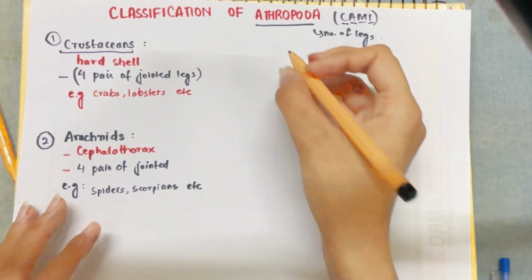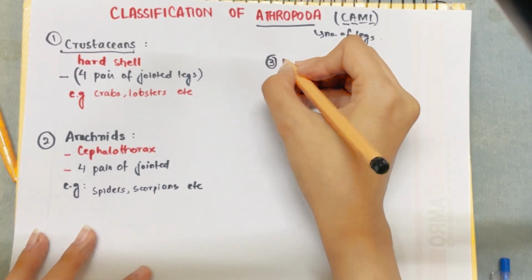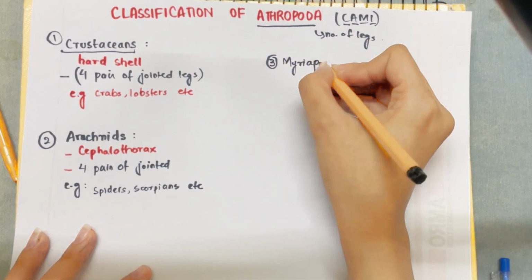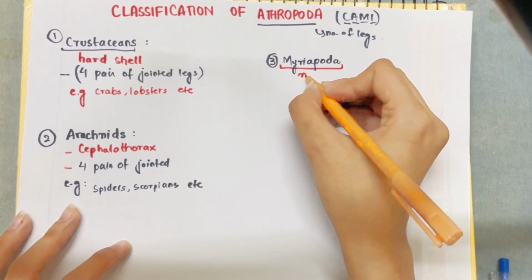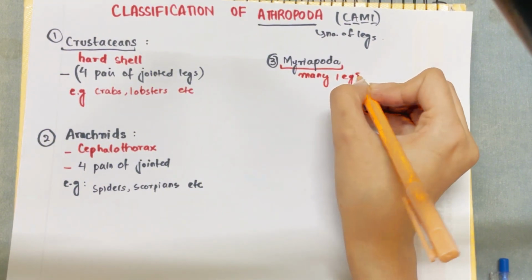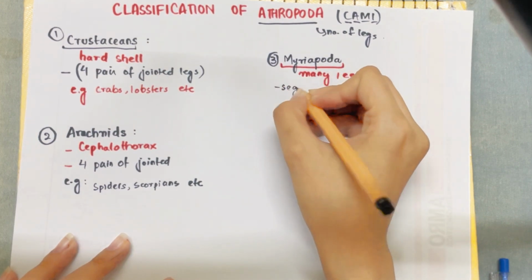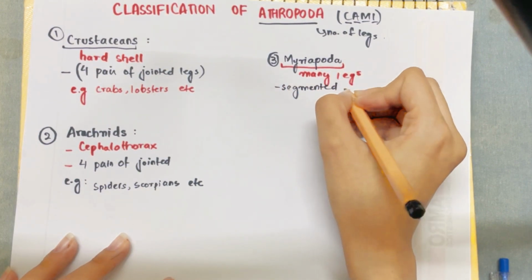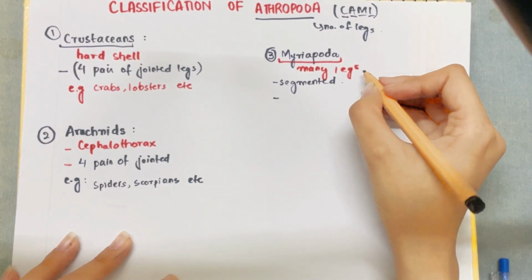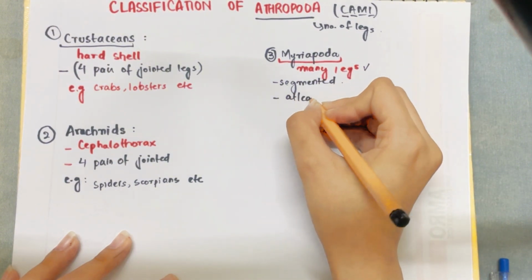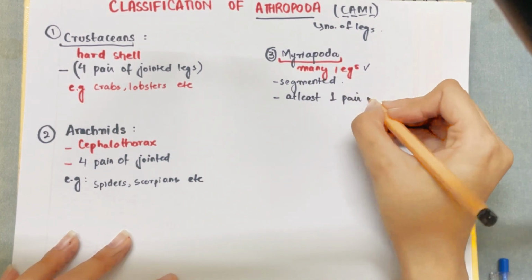Let's come on to the third class of arthropoda, the myriapoda. The name myriapoda itself tells us that myria and poda mean many legs. So myriapoda consists of many legs. The body is segmented with similar segments, and at least one pair of jointed legs. It consists of many legs, but at least it has one pair of legs. It is not that there are less than one pair of legs.